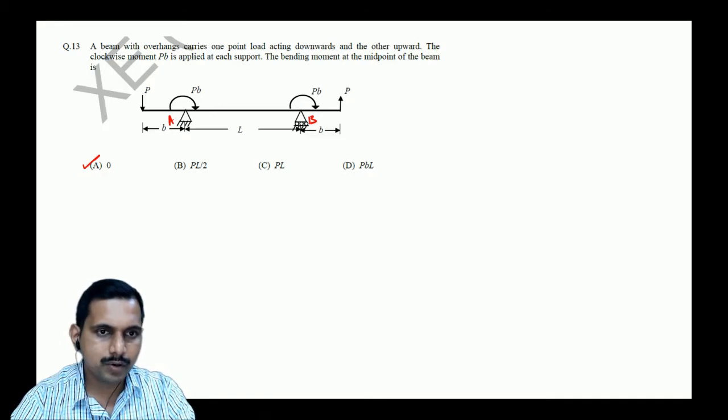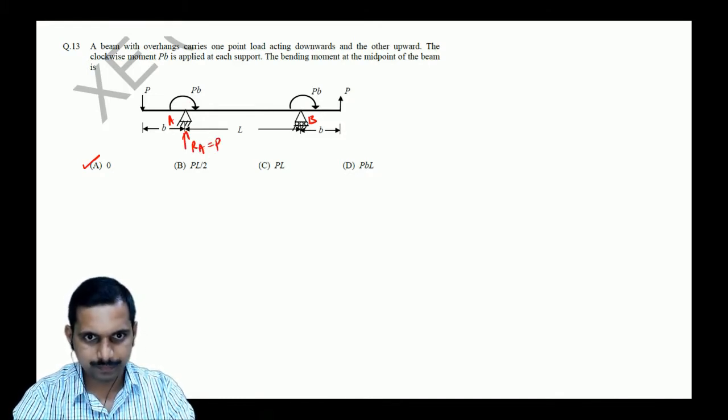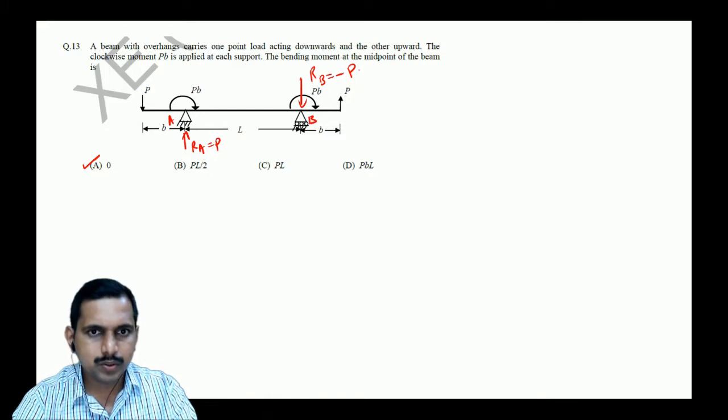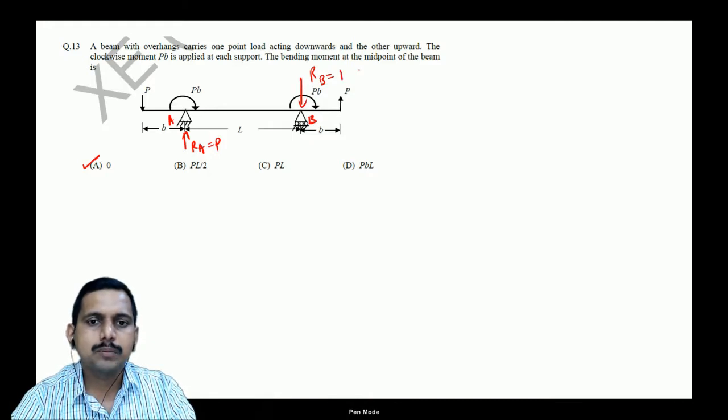The reactions I have got: here RA is equal to P, and RB is equal to minus P. That is what we have got. Okay. So now once we get this, RB is equal to P. Let me put it like this. Direction I have given, so it is plus only. Okay. So now put the bending moment with respect to center.